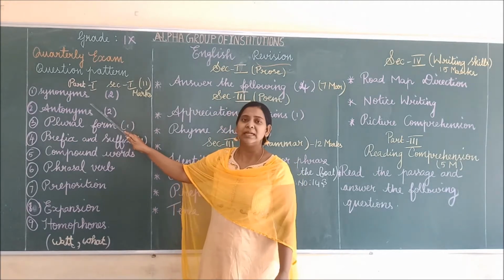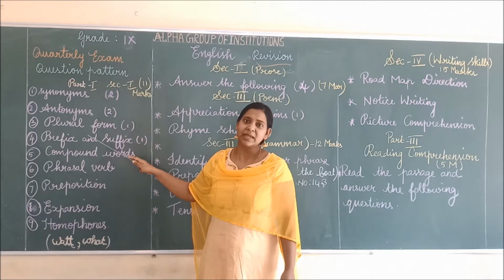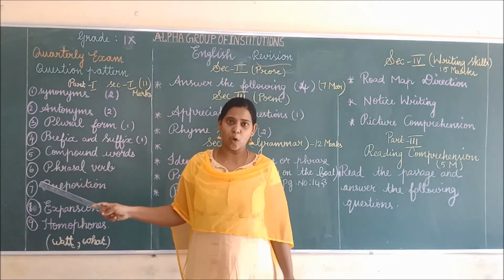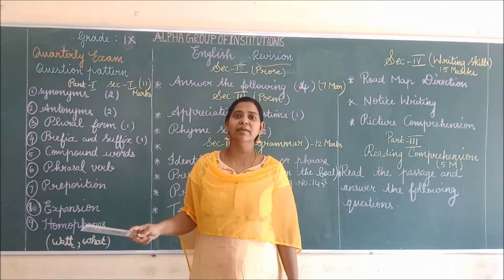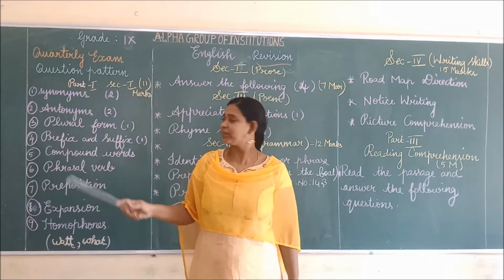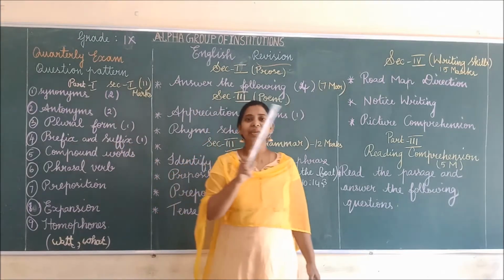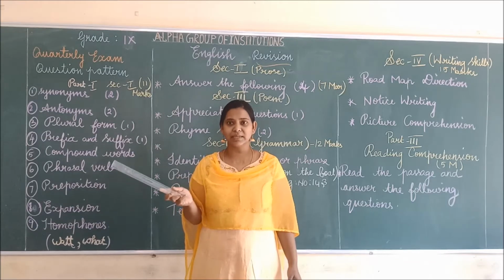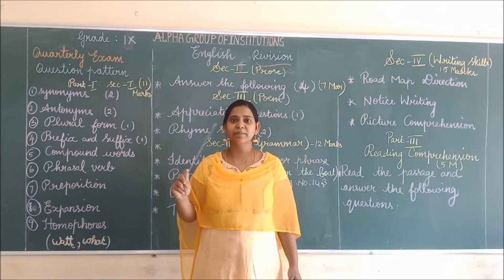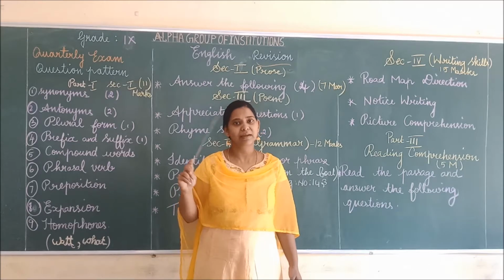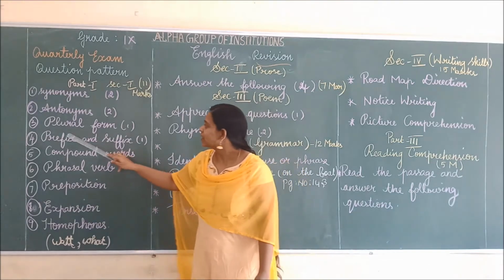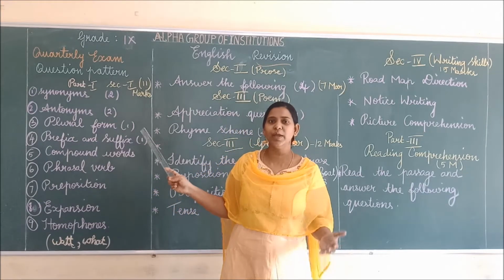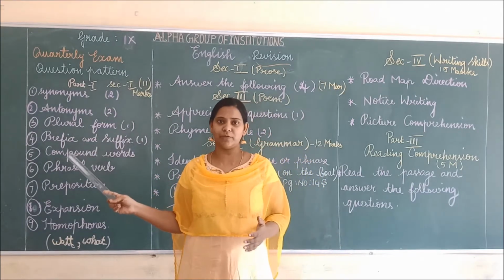Okay? Synonyms and antonyms. This time I have given on my own. It is not from your textbook. So you have to read this sentence, and I have given it in a choose format. You have to choose which is apt for the question. Then plural form. You know, right? The singular form is given to you. You have to write the plural form of it.